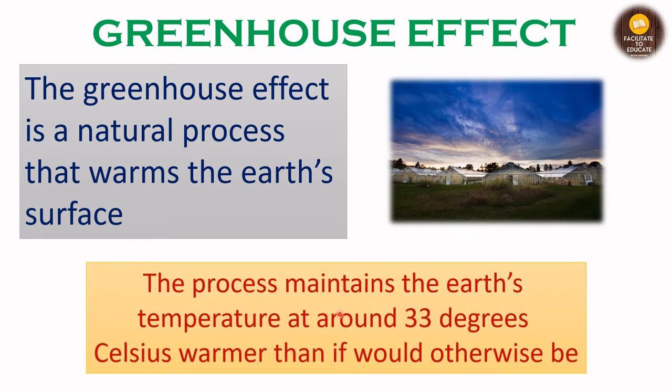It is the process that maintains the earth's temperature at around 33 degrees Celsius warmer than it would otherwise be. So if there were no atmosphere, no greenhouse effect, then the temperature would be 33 degrees Celsius lower than it is right now. All the other planets may have a much cooler or much higher temperature, which doesn't allow life to survive there. On earth's surface it is maintained due to the greenhouse effect.